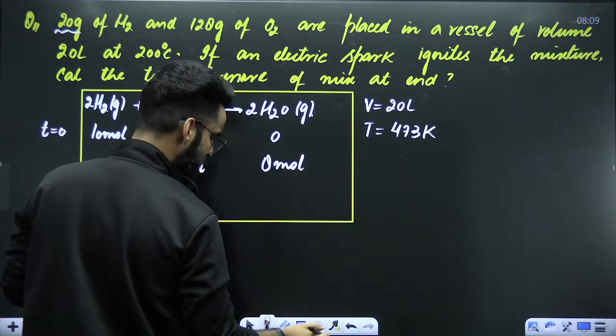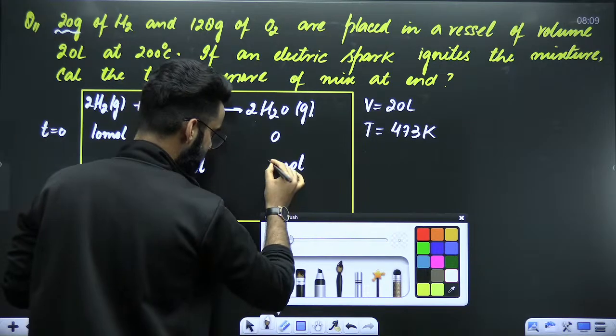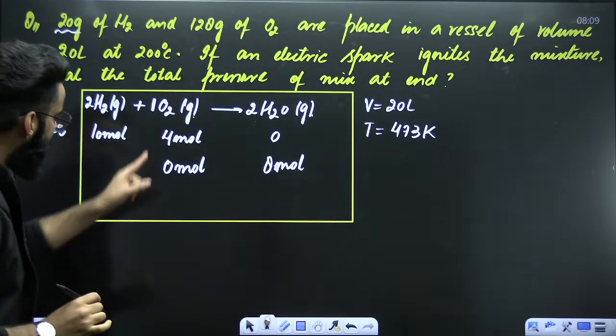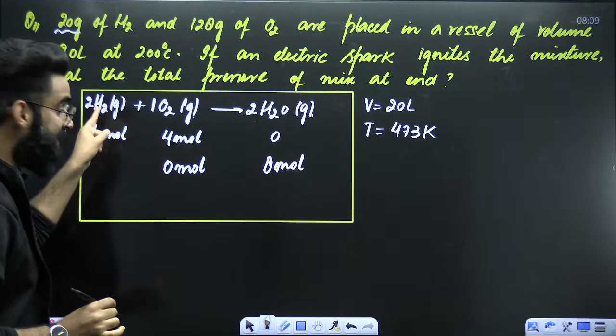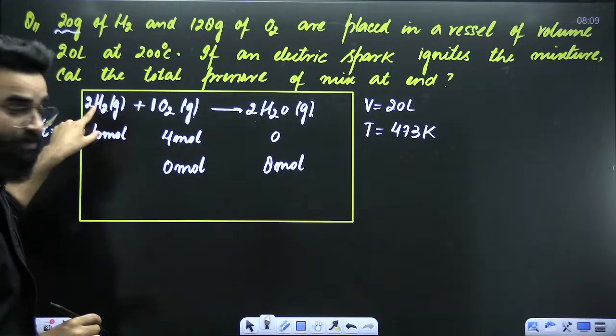So finally, what you'll find? Finally, you will find 8 moles of water in the container. Since this is the limiting reagent, but this is the excess reagent, there will be some moles of H2 left in the container as well.